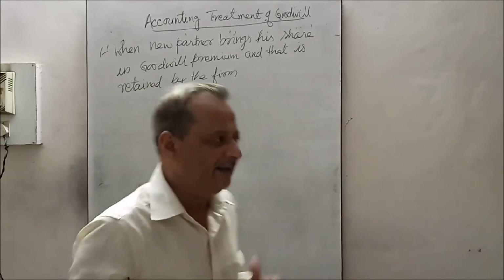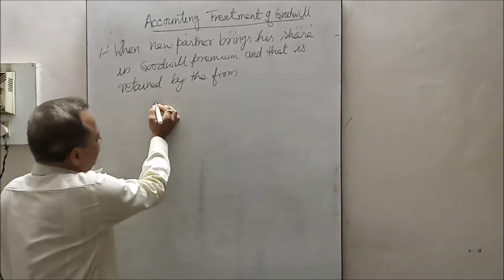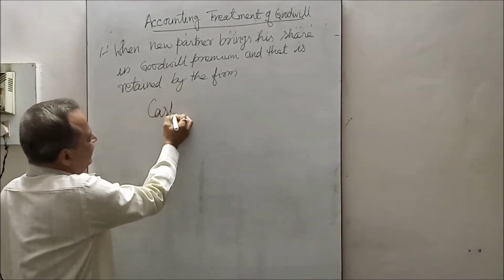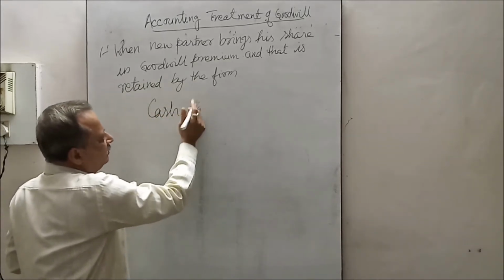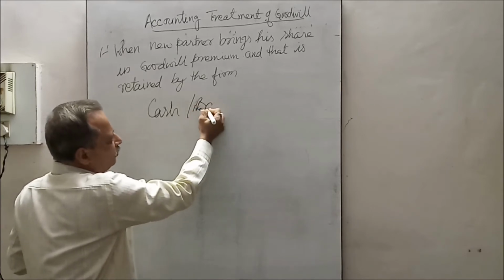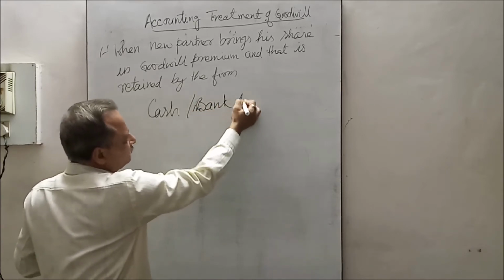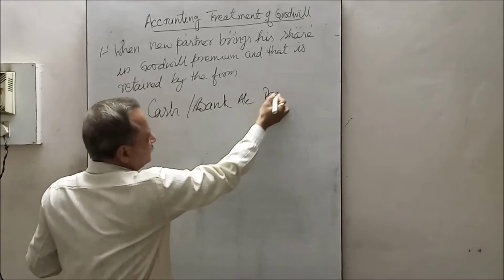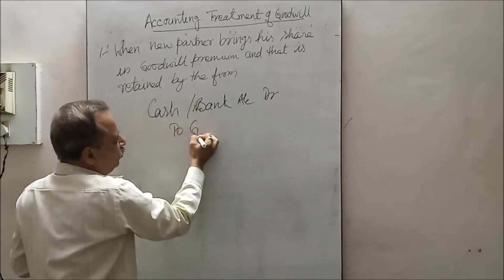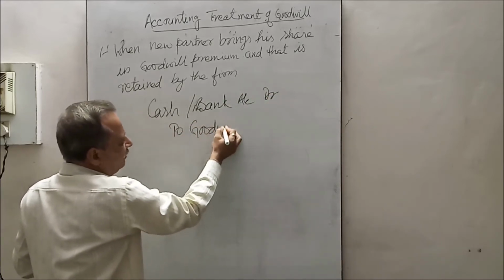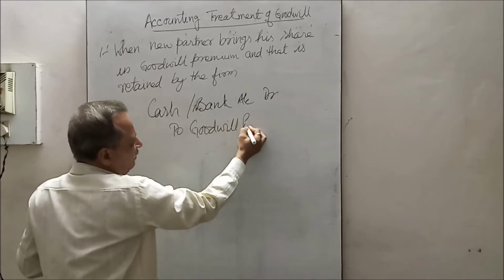As he brings it in, he will pass the entry: cash or bank account debit to goodwill premium account.